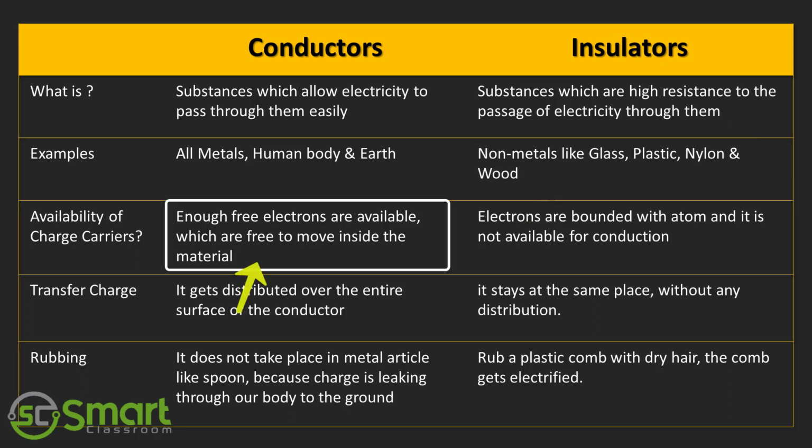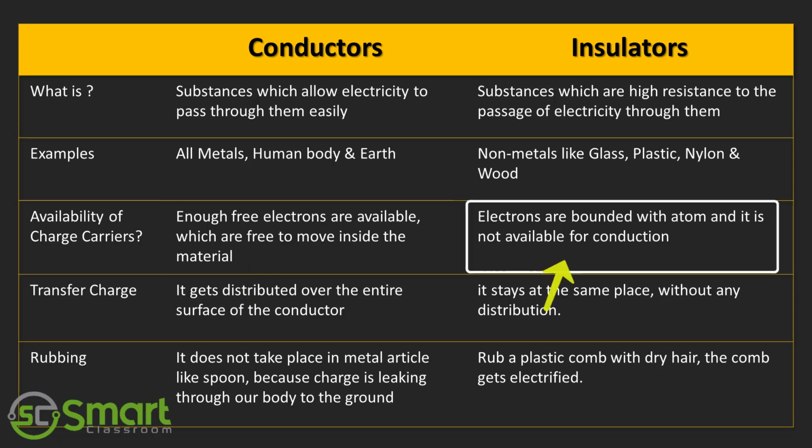Availability of charge carriers. In conductors, enough free electrons are available, which are free to move inside the material, so the conducting process is very easy in conductors. What about insulators? In insulators, electrons are tightly bound to the atom, and they are not available for conduction. What will happen when we transfer some charge to conductors and insulators?